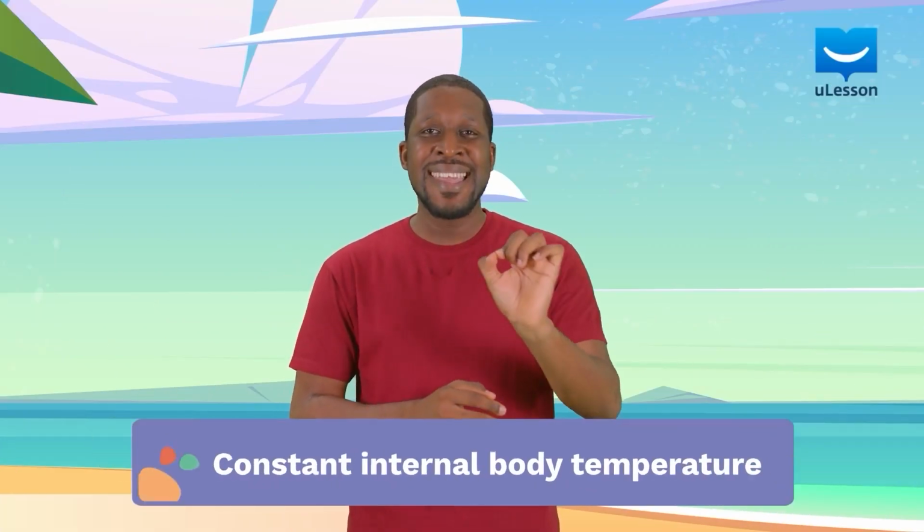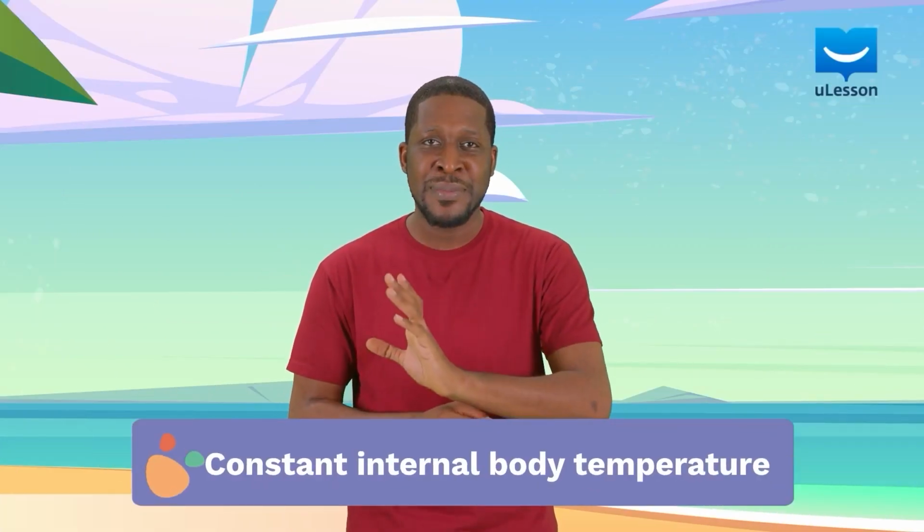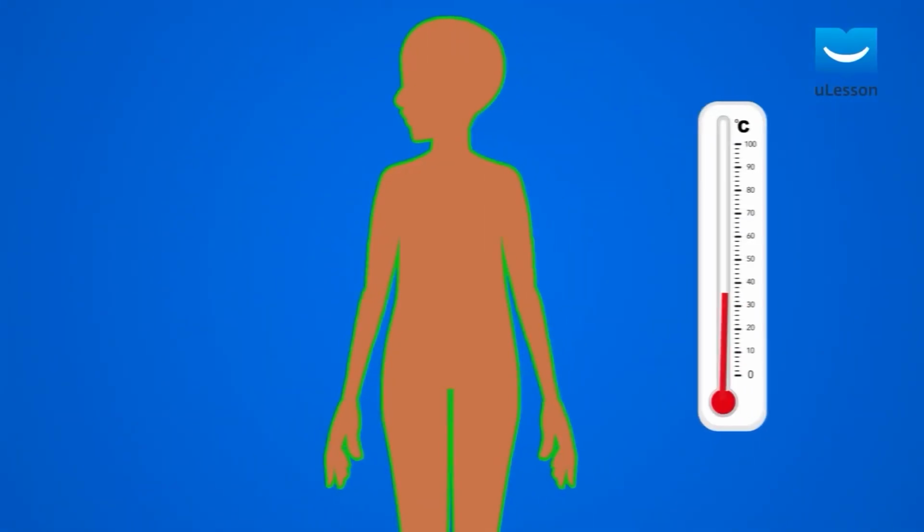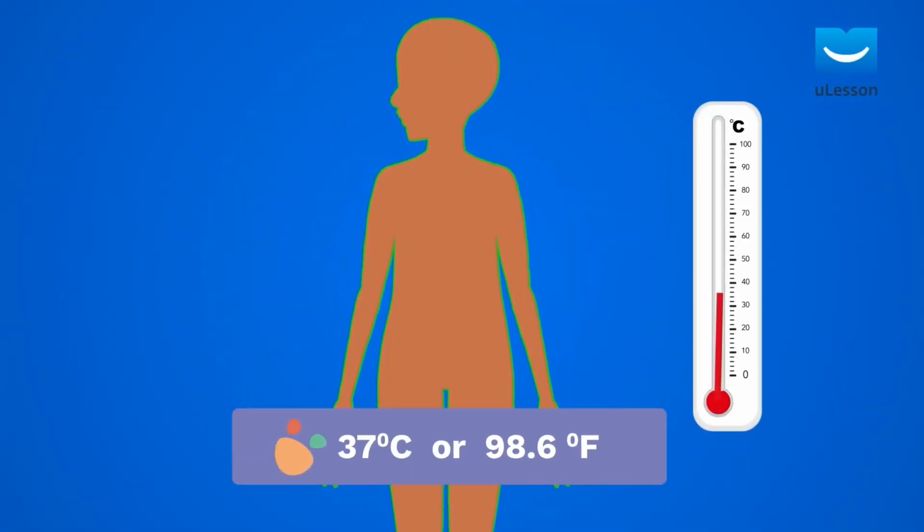Hello there. Have you heard of the term constant internal body temperature? Perhaps you have. This is the temperature at which the body functions at its best. It is about 37 degrees Celsius or 98.6 degrees Fahrenheit. Now, the human body is able to maintain its internal body temperature through different processes.